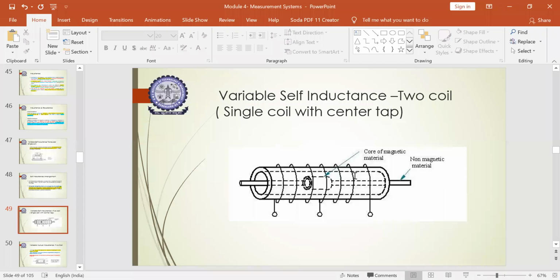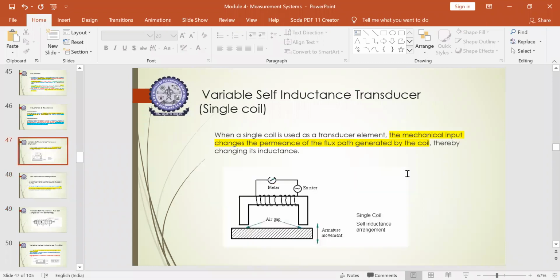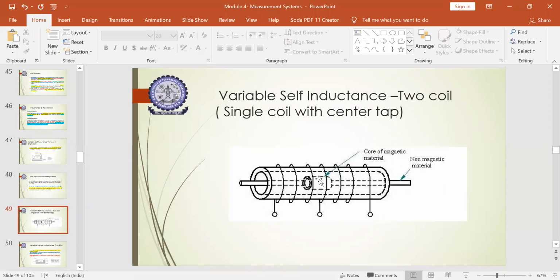So what do you mean by center tap? It is a single coil with a center tap. Here you will have a magnetic material and a surface, with a gap in between, bonded on the non-magnetic material. On that the single coil wire will be wound. At the center you will have a core of magnetic material placed. Since you have a magnetic material here, you cannot use a magnetic material for the supporting rod that you are using.